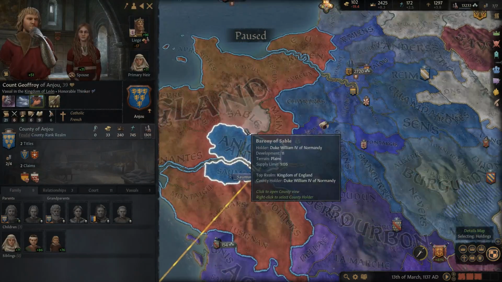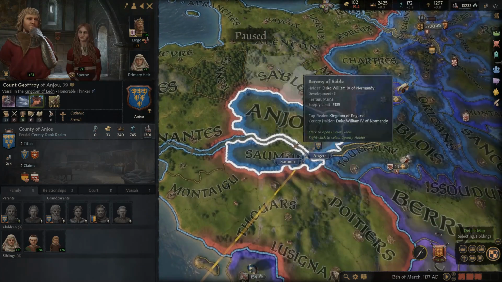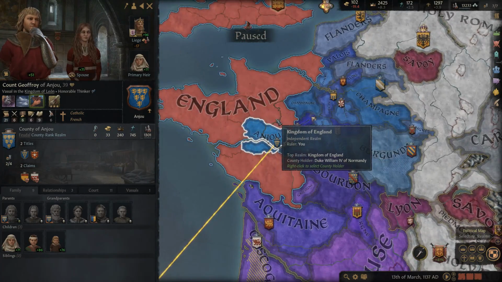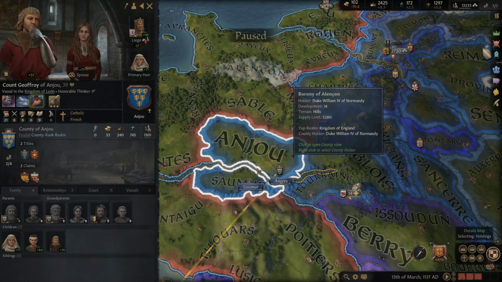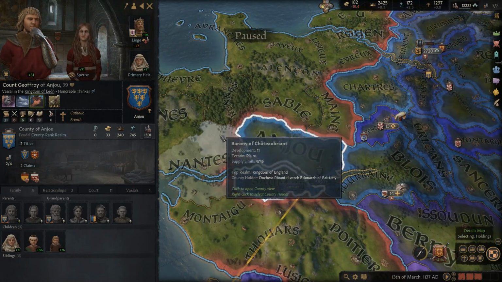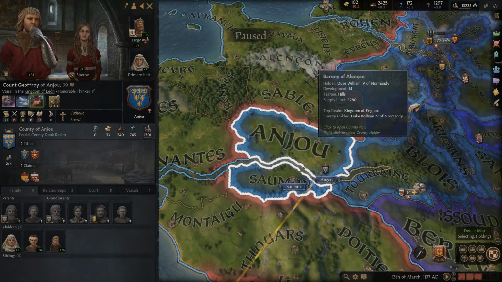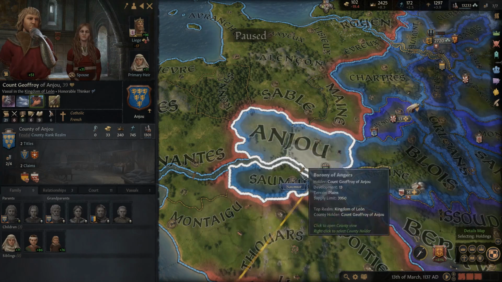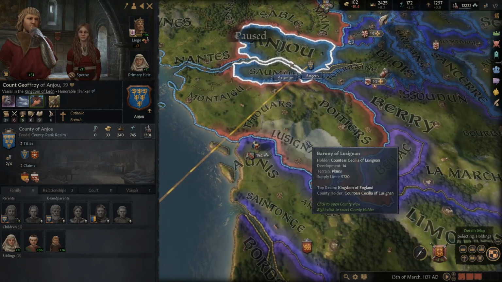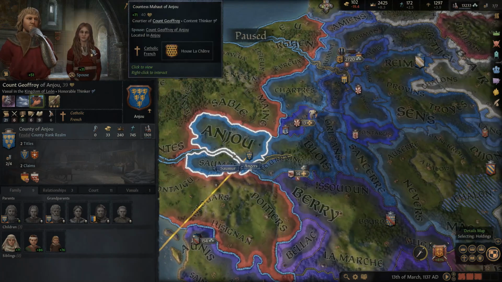So the ruler of Anjou, as we've already kind of discussed, I'd like to connect these, and not just for the purpose of making the map look better. It also makes sense. Imagine how many hours we're shaving off so that we don't have to ride all the way around here and across this bridge. How many more hours are we shaving off if we were going through Normandy and we wanted to go across this bridge to come to our lands down here? Yeah, that's the way I look at it. So we want this as part of our lands.